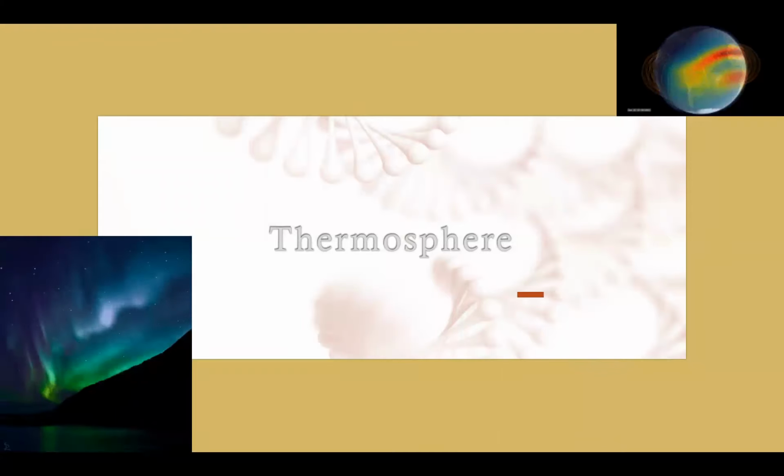Let's go to the fourth layer, which is the thermosphere. As we've said, we have 4 layers: troposphere, stratosphere, mesosphere, and thermosphere. Shall we talk a little about the thermosphere? Let's go.